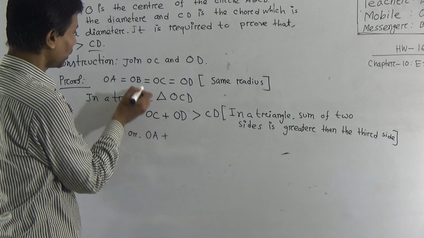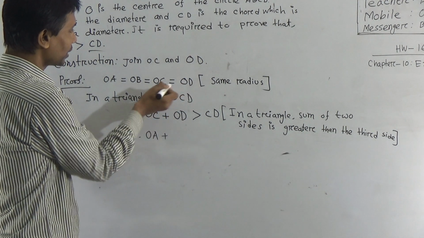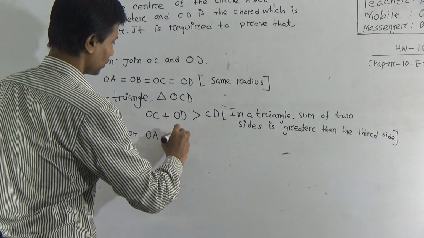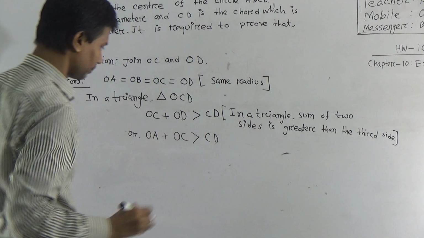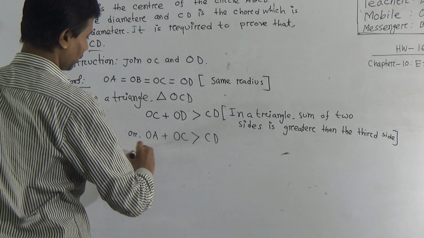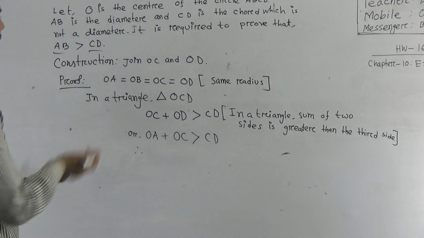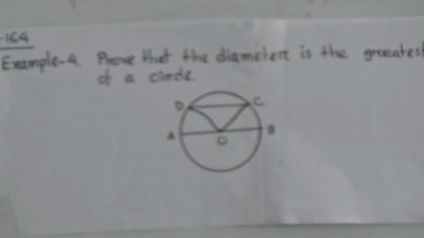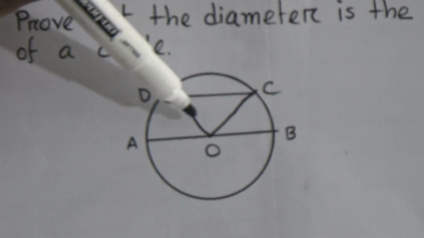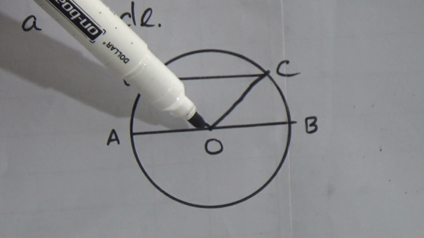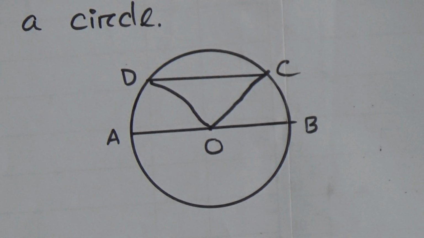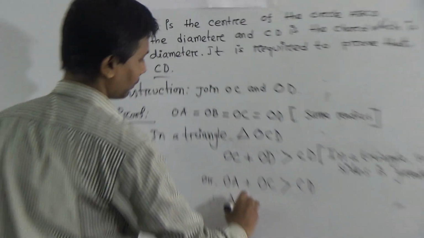Similarly, OD equal to OB. Now, look at the figure: AO plus OB. This means AB.